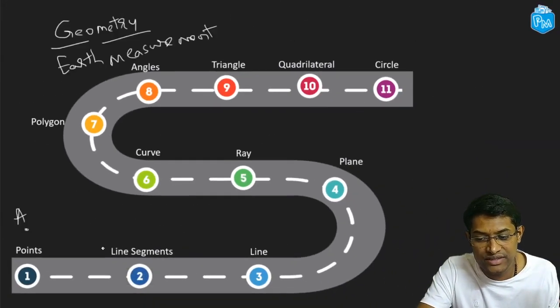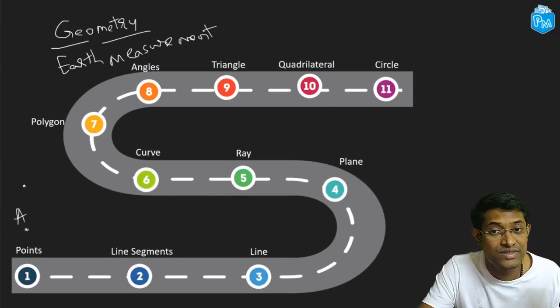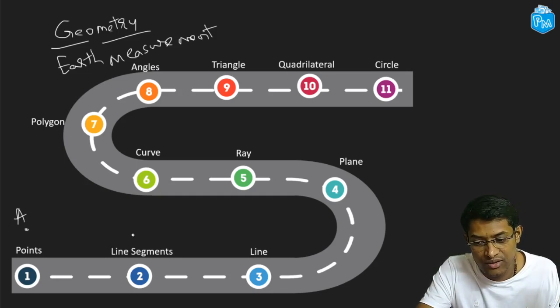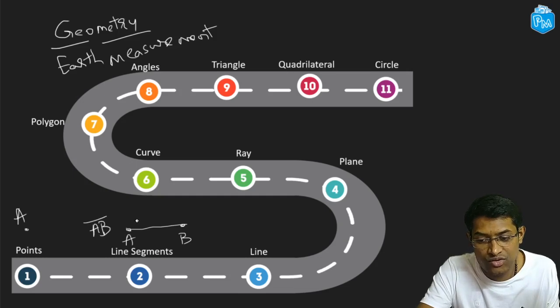So we have covered these 2 topics. We know that points are geometrical figures that look like a dot, and we represent them using a capital letter, right? Now line segments are geometrical figures that look like this. It has a clear starting and ending point, and say we name this point as point A and this as point B. This line segment is called AB with a bar on top of it, or it could also be called BA with a bar on top of it.